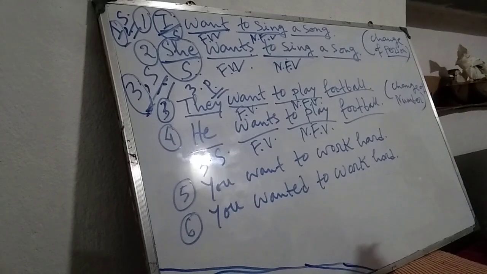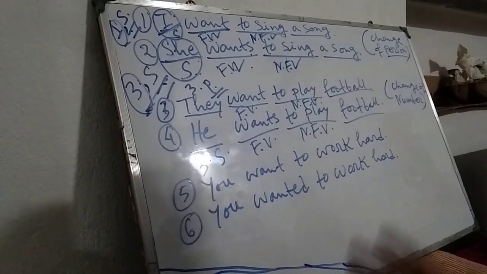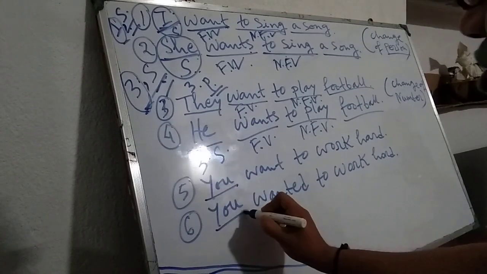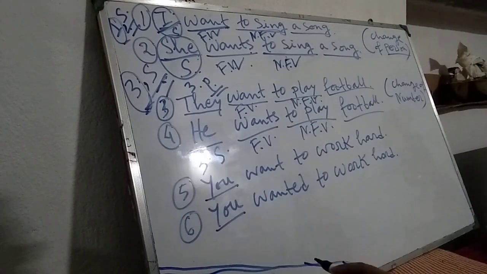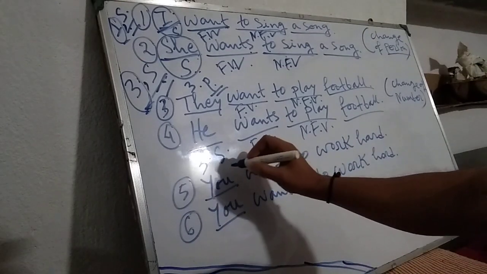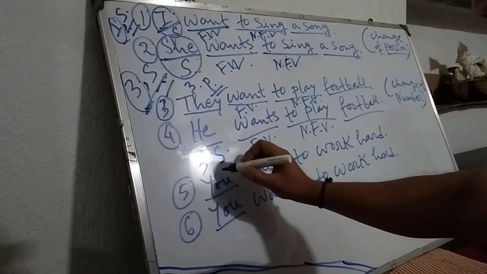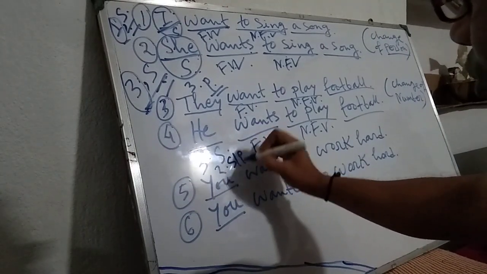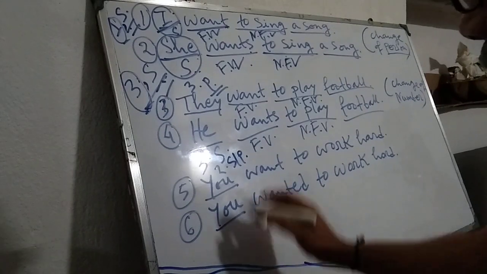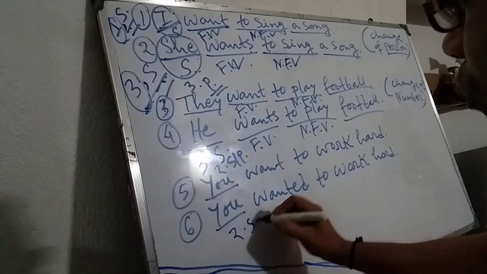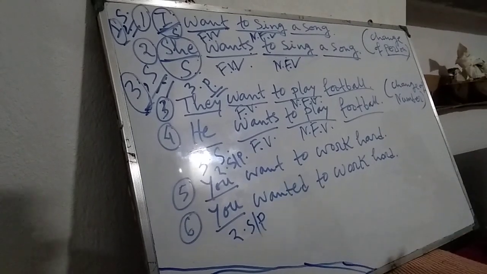Now look at these last sets of examples. Here the subject you, we all know, may be singular, may be plural, but second person, according to the contextual meaning.